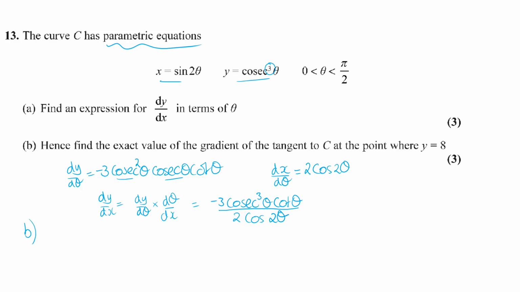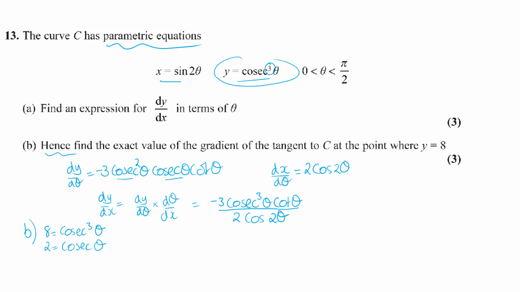Part B, find an exact value for the gradient at the point where y equals 8, and hence, so we must use what we've just been working with to work out part B, because it says hence. So when y is equal to 8, what's y up here? 8 is equal to cosec cubed theta. So if we cube root, 2 is equal to cosec theta.